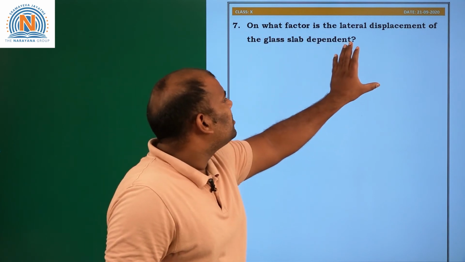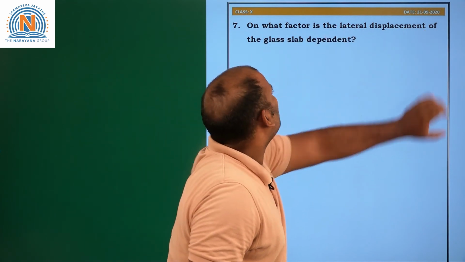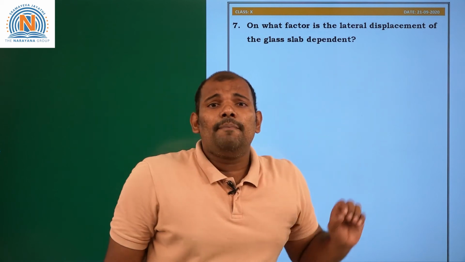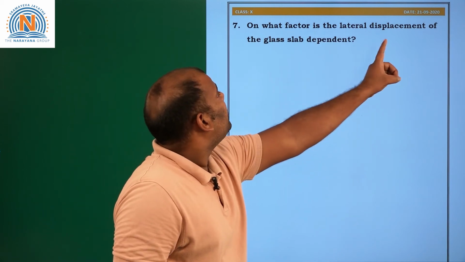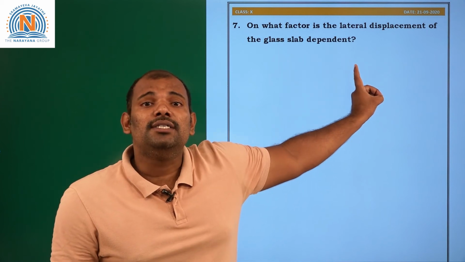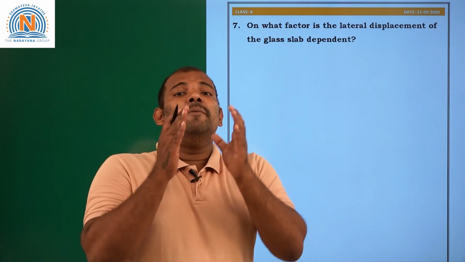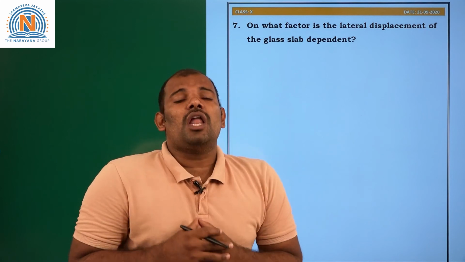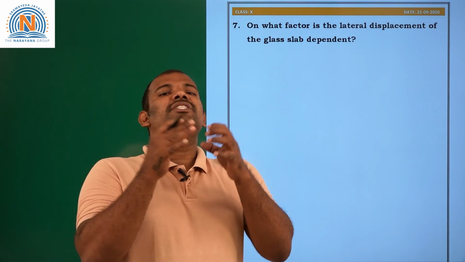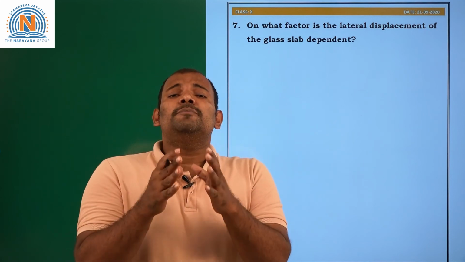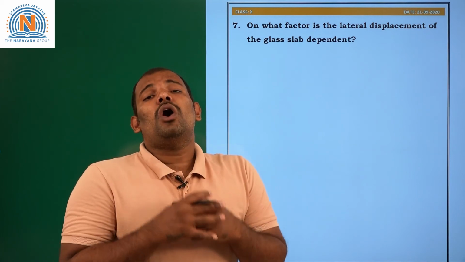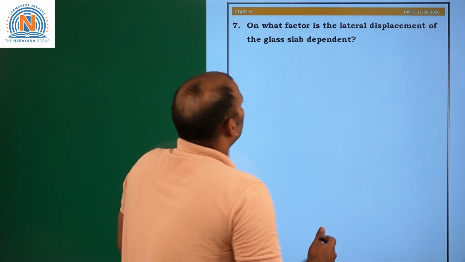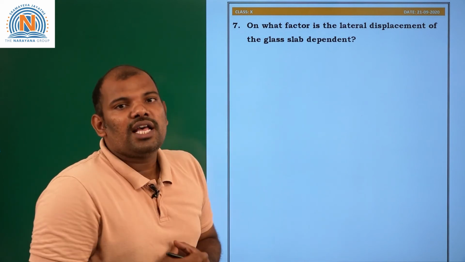On what factors is the lateral displacement of the glass slab dependent? Lateral displacement of glass slab depends on the thickness of the glass slab. When the thickness is more, the lateral displacement will be more. So it depends on the thickness of a glass slab.